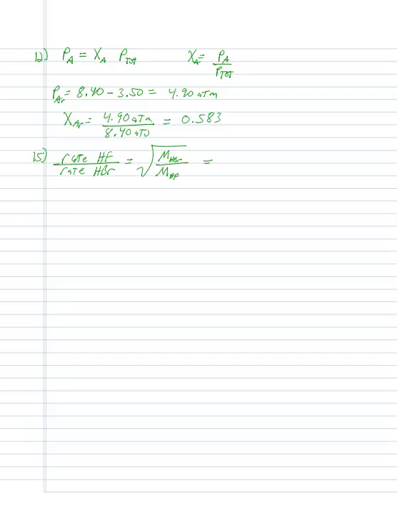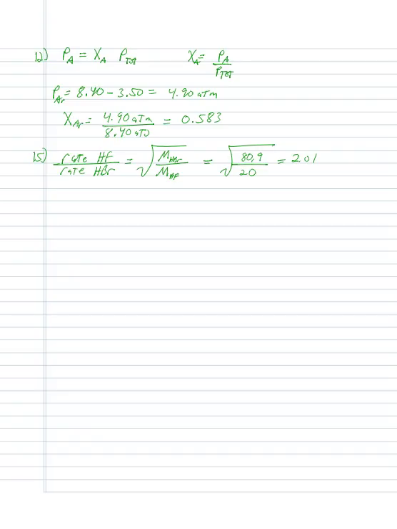The molar mass of HBr is 80.9. Molar mass of HF is about 20. We divide those, take the square root, and we get 2.01, and it's not going to have any units. What that means is that the HF will effuse about twice as fast as the HBr does.